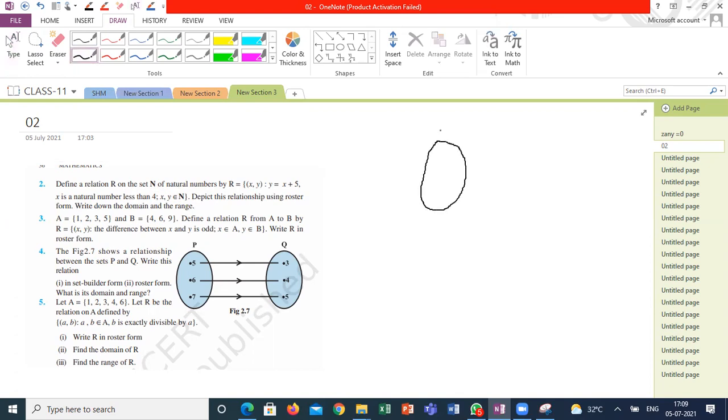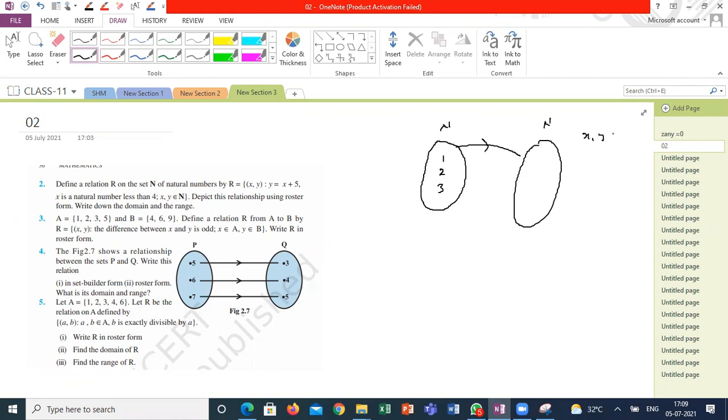This is the set of all natural numbers. This is also the set of all natural numbers. And the relation is, (x, y) such that y equals x plus 5, and x is a natural number less than 4. Less than 4 means what are the elements here? 1, 2, 3 only. So y is not limited.